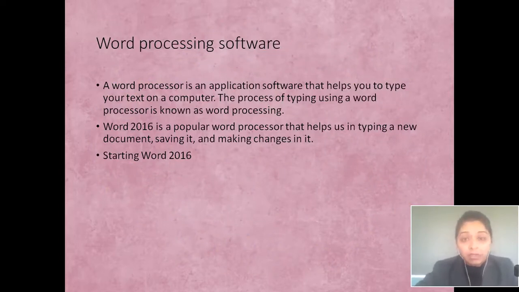First you have to understand it. Okay, क्या है एक Word? Word एक processing software है. A word processor is an application software that helps you to type your text on the computer. The process of typing using the word processor is known as word processing.